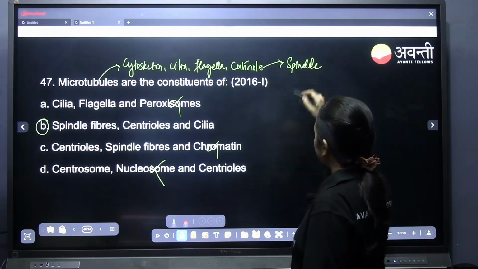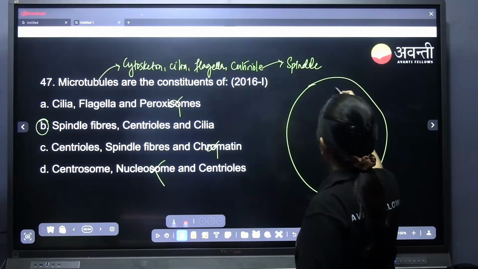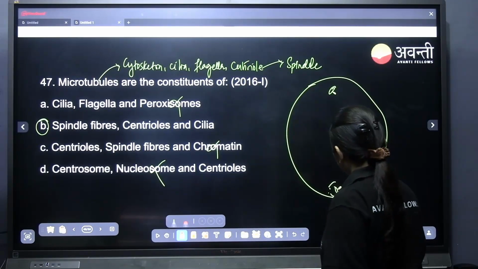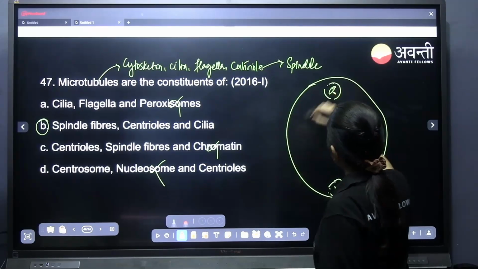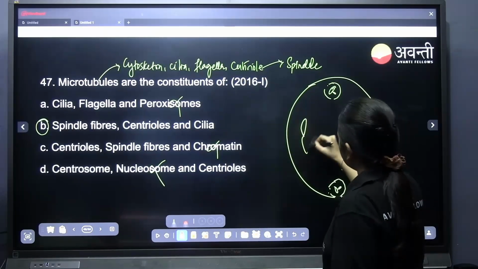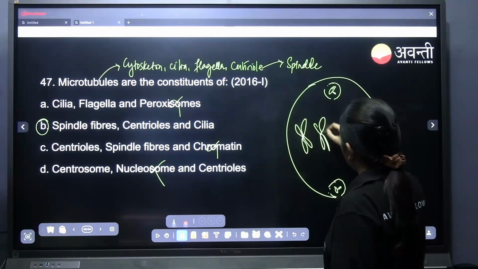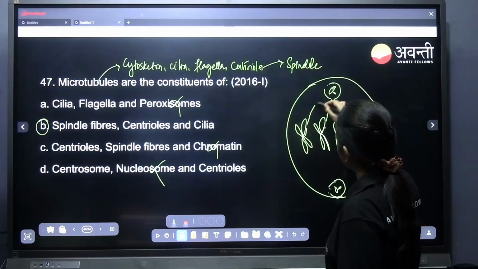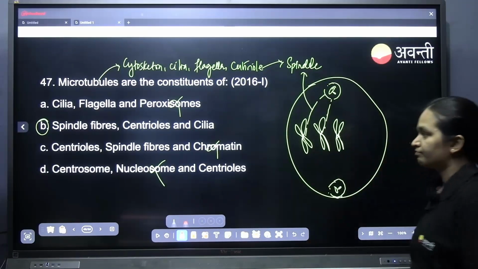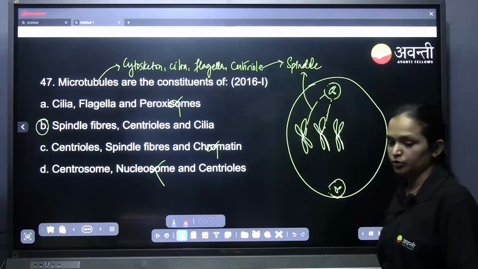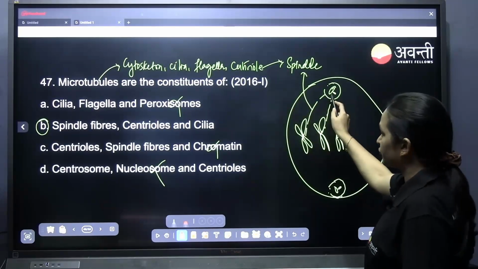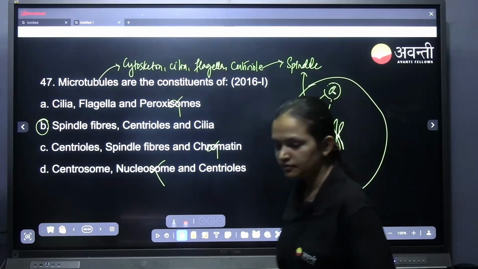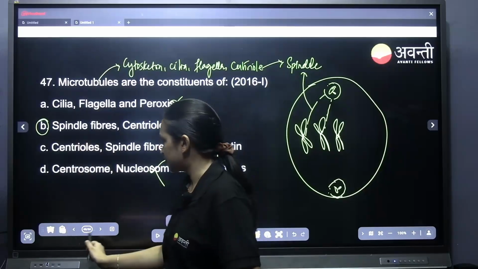In an animal cell, when the cell is dividing, if you see these structures, these are centrioles, and they will be holding the kinetochore as spindle fibers. So this is the spindle fiber. Spindle fiber is also made up of microtubules. Centriole is also made up of microtubules. Cytoskeleton, cilia, flagella, everything. So it is B for Bombay as the right answer.